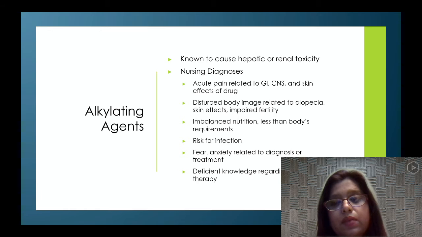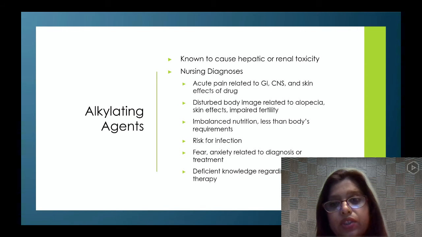We want to make sure that their CNS functions are normal. Then we want to check for any allergies, if they're having rashes or irritation. Then body image disturbance related to alopecia, skin effects, and impaired fertility. Imbalanced nutrition: we know that the nutrition is not very balanced. Because of a lot of nausea and vomiting, which these medications could cause, intake is less than the body's requirement.